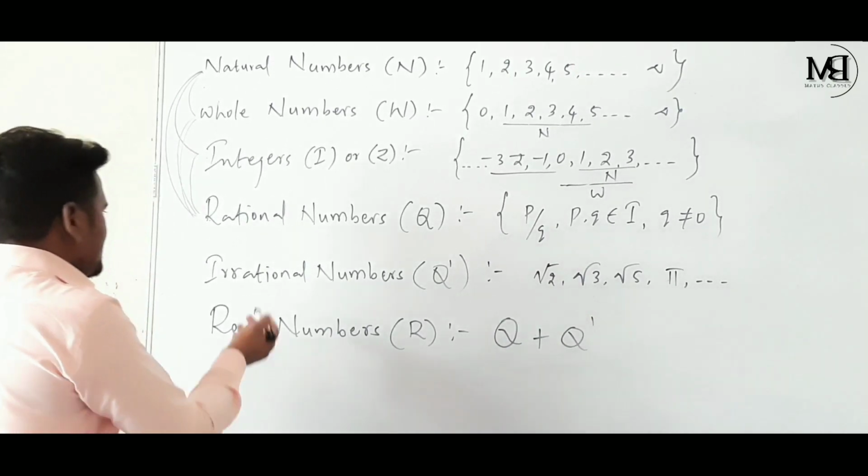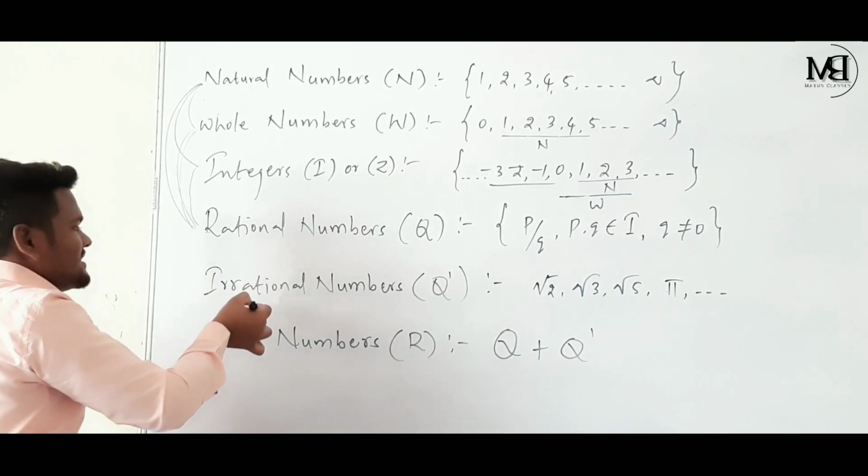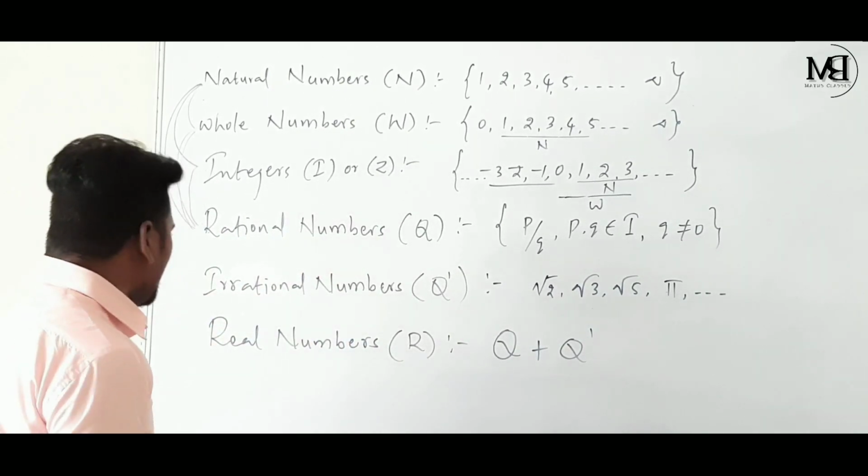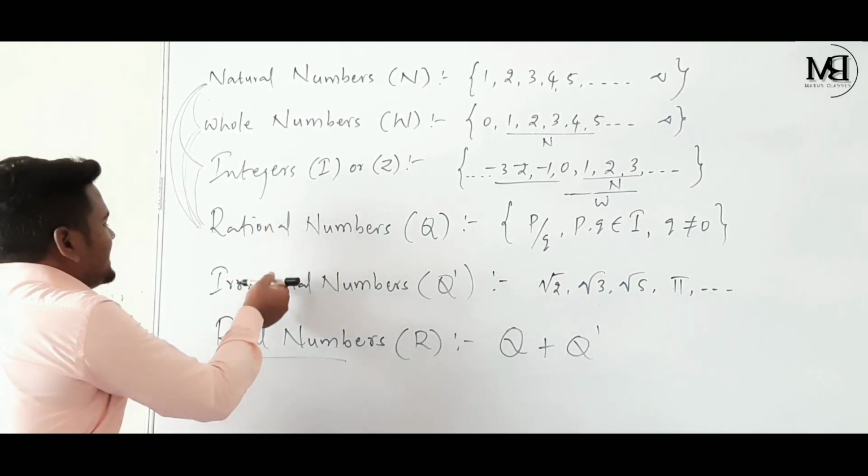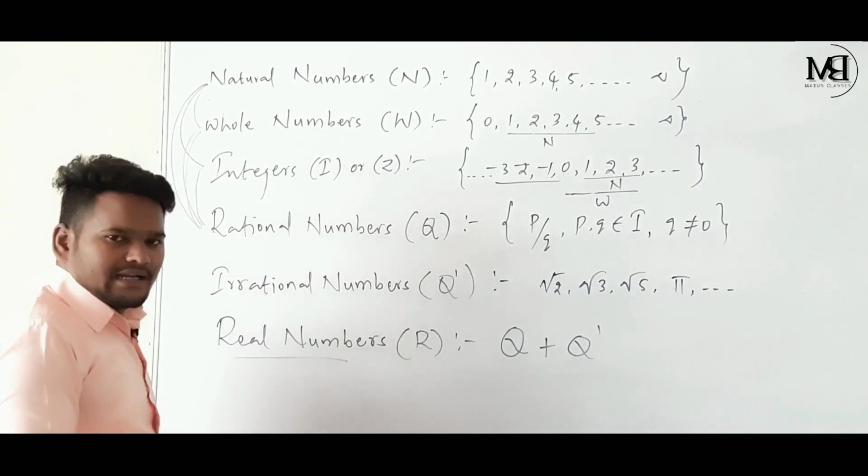And next, see children, the numbers which are not rationals are irrationals. Okay, and the combination of rational numbers and irrational numbers is real numbers, right?